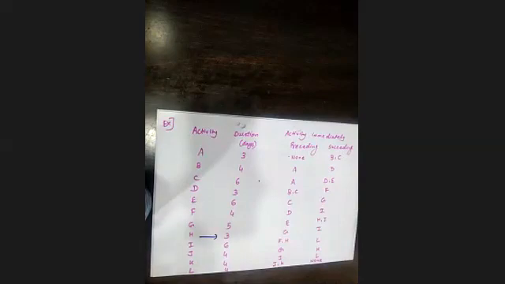So you know that that is the last activity, because it does not have any succeeding.